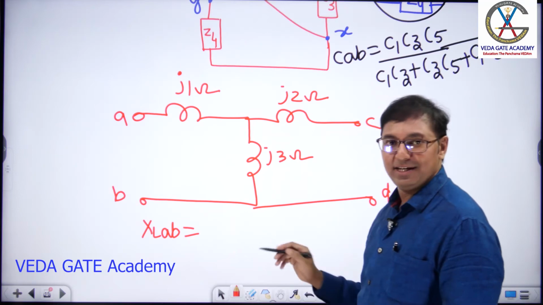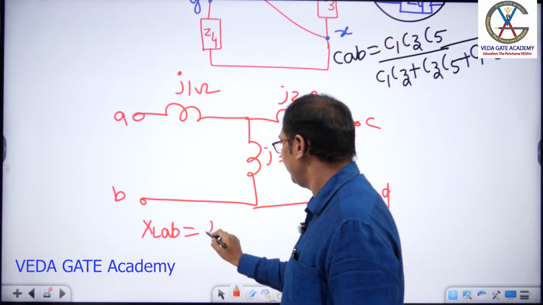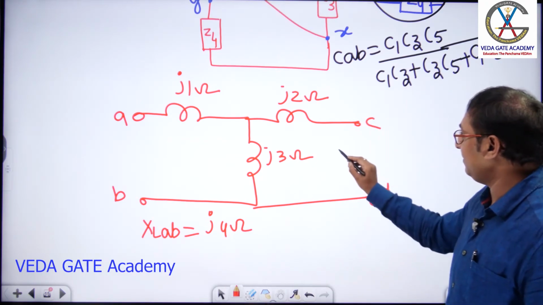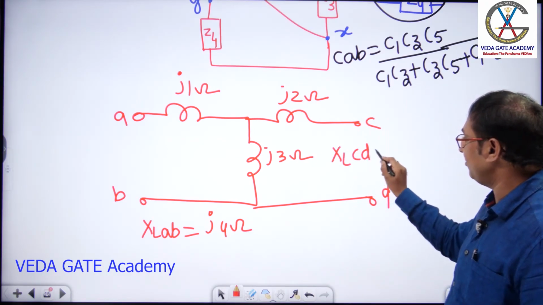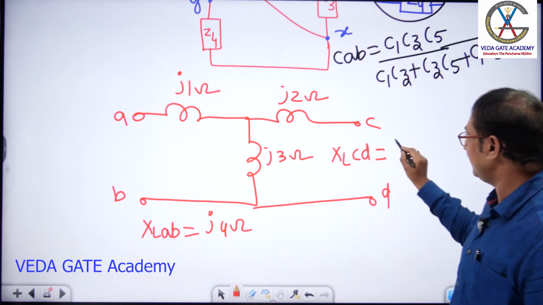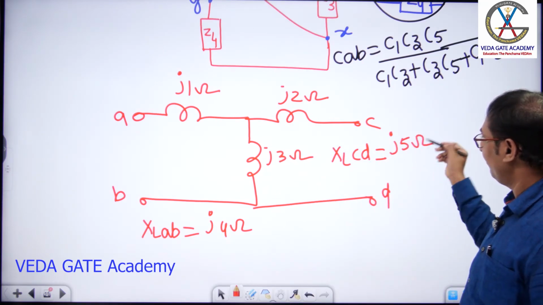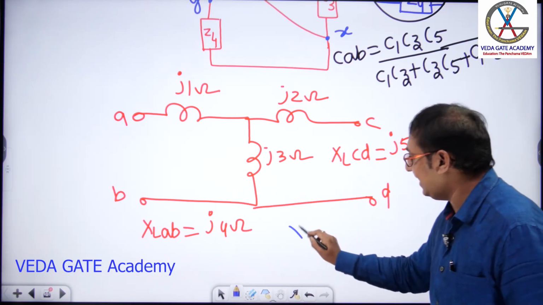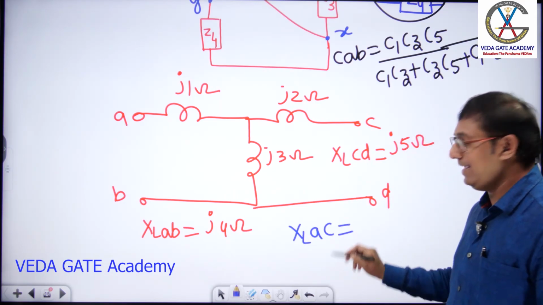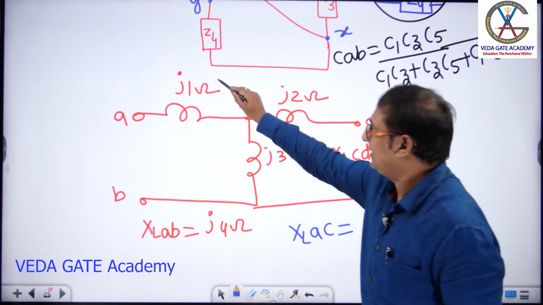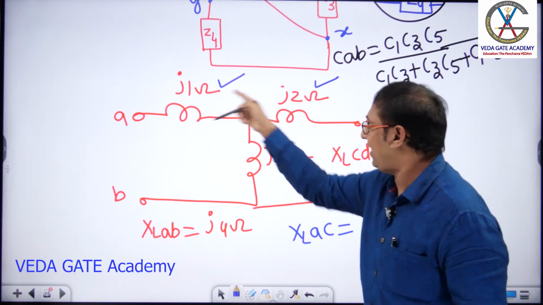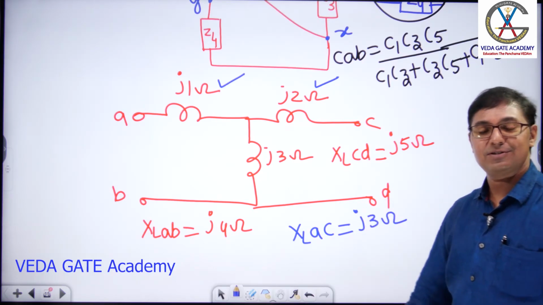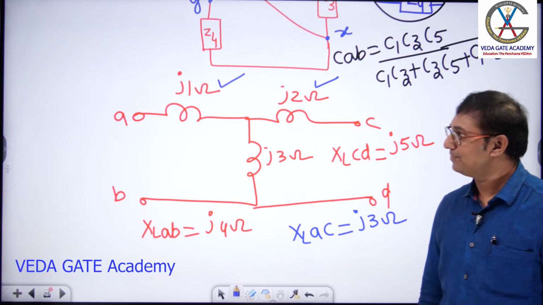These two are connected in series. That is what you have discussed, right? Yes, j4 ohms. Next, if the examiner asks XLCD, what is your answer? How are these two connected in series? j5 ohms. Next, if the examiner asks XLAC, what two are connected in series? Z1 or j1 and j2 are connected in series. What is your answer, sir? j3 ohms. Fine.